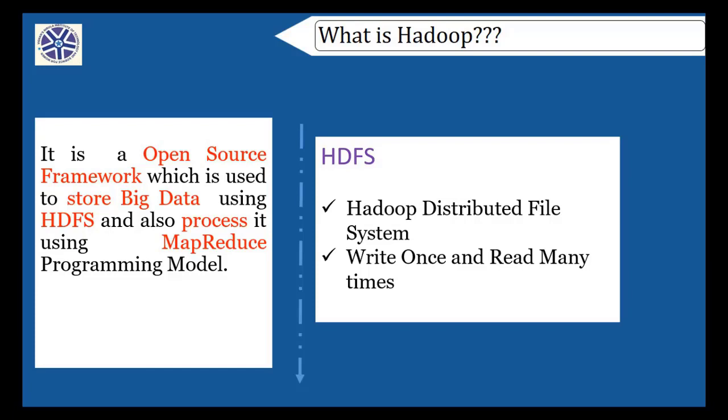HDFS stands for Hadoop Distributed File System. The main property of HDFS is write once, read many times. I will be discussing the in-depth about this when I start discussing the HDFS architecture in my later 2 or 3 classes after. I am just giving an overlook now.